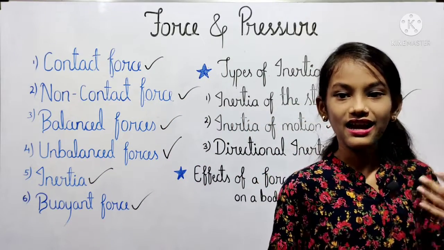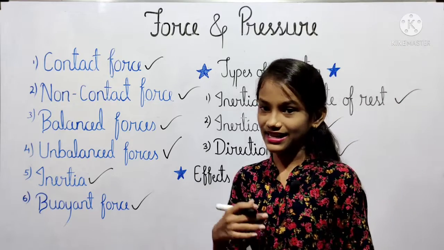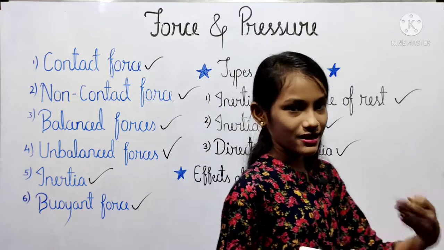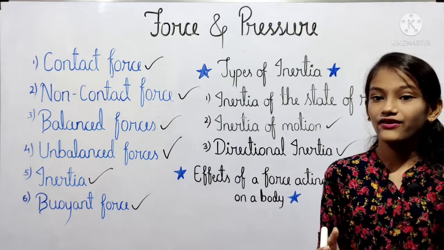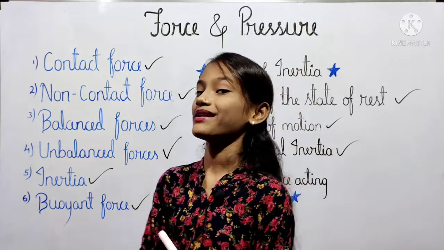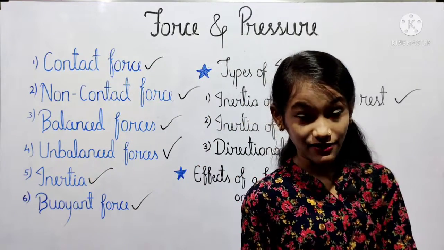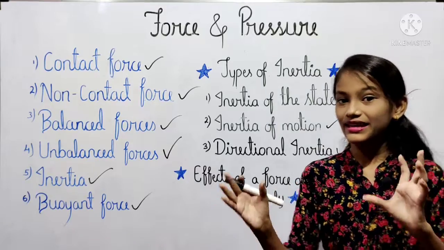Then the sixth one is a force can change the shape as well as the size of the body on which it acts. For example, when the rubber ball is pressed and it gets deformed and hence it no longer remains spherical.